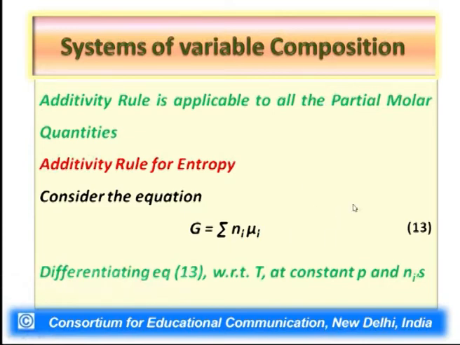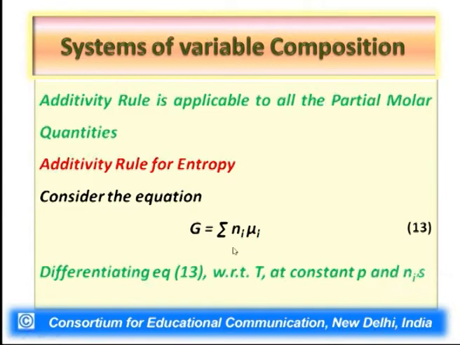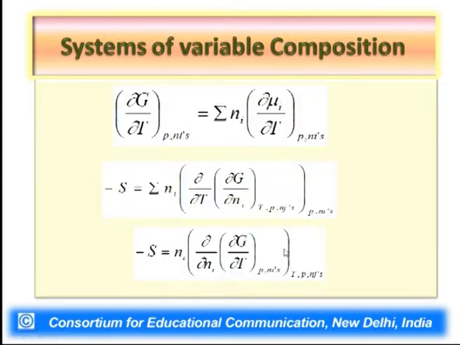Let us differentiate equation 13 with respect to temperature. At constant pressure and Ni's, on the left hand side we get del G by del T at constant P and Ni's. On the right hand side, when we differentiate equation 13 with respect to temperature at constant P and Ni's, we get summation Ni, because Ni would not get differentiated with respect to temperature. As temperature changes, the composition cannot just change unless a reaction occurs between the components, which we do not assume here. So we get del mu i by del T at constant P and Ni's.